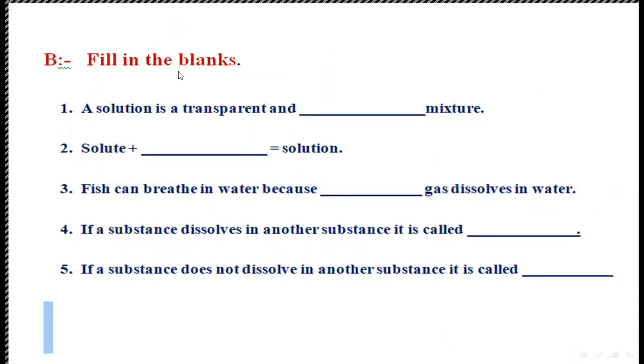Exercise B, fill in the blanks. A solution is a transparent and dash mixture. So which one is the answer? A solution is a transparent and clear mixture.